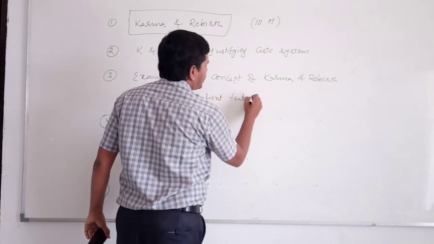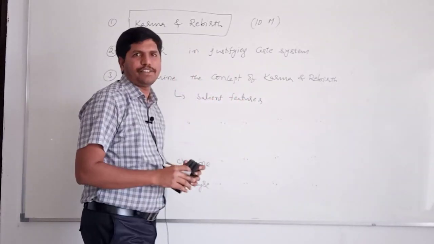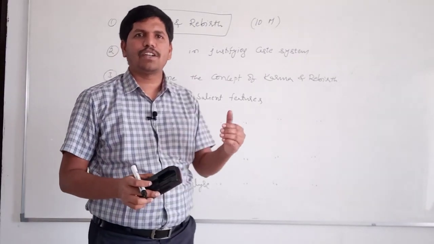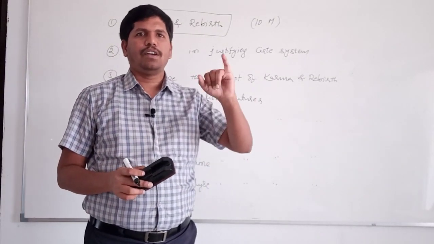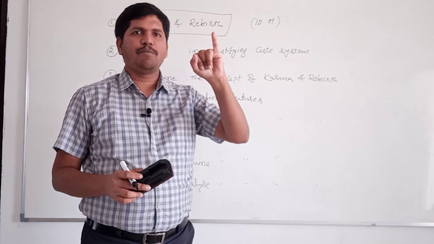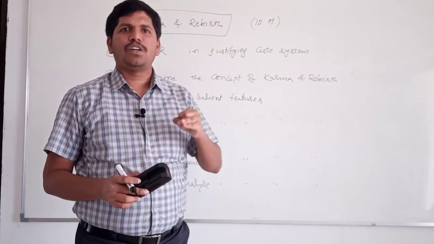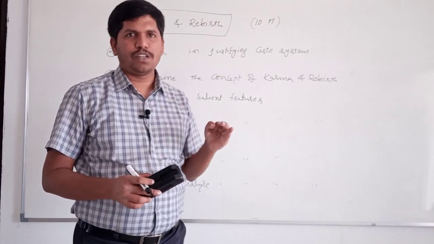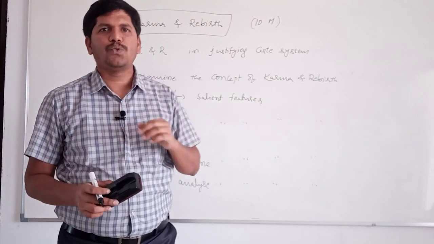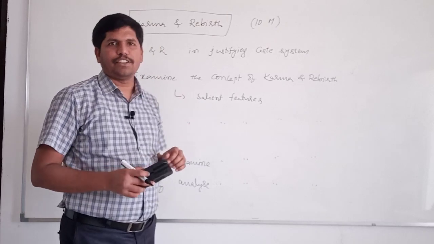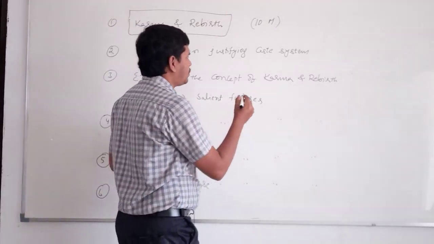We need not discuss the entire concept. Salient features. Here, what are the salient features of the concept of karma and rebirth? To each and every action, there will be one definite and unavoidable result. There is immortality of soul. Because of the immortality of the soul, there will be continuity between two lives. Salient features. We will discuss salient features.